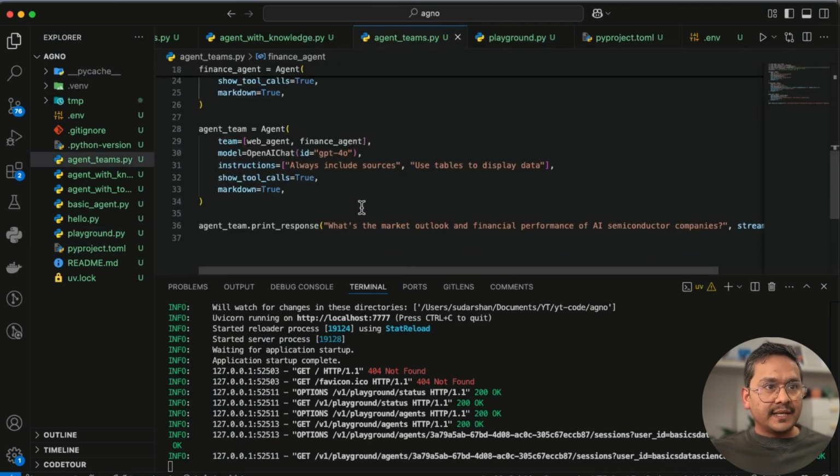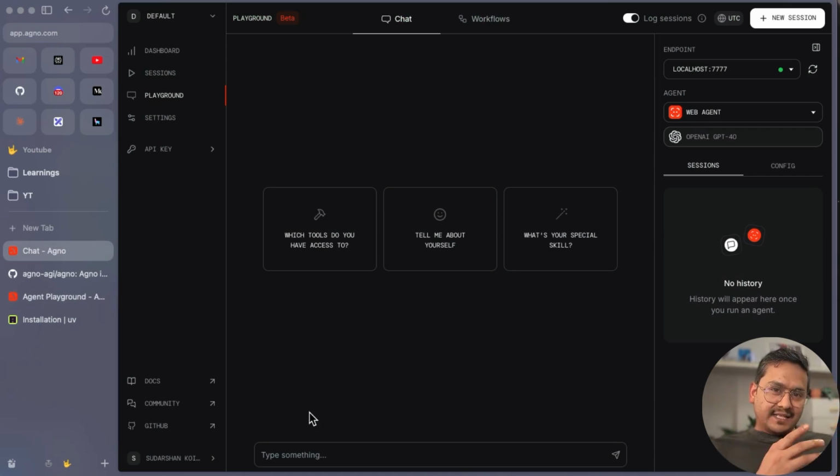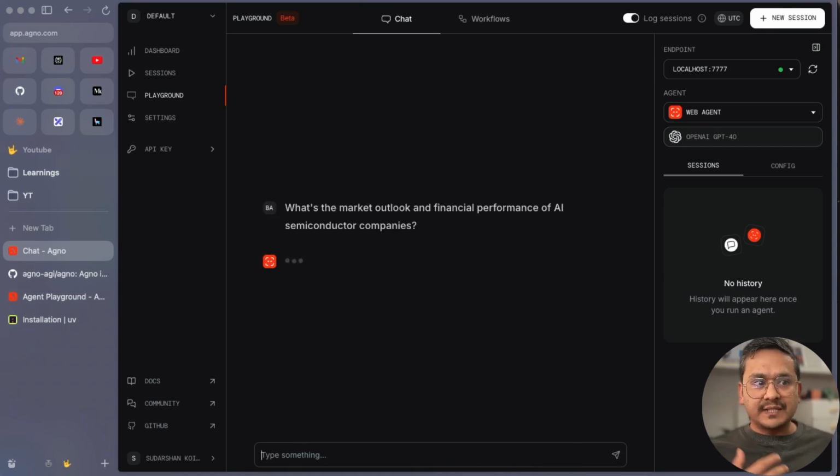What I can do is I can go back here and ask the same question. Agent teams, what did we ask here? I will go to the UI. So now asking the question in the Python file in the terminal and now in the UI, you see the difference, right? We can just go here, Control V, enter. It is now listening to the same thing that we were using before in our VS Code. Now it is doing its thing here.